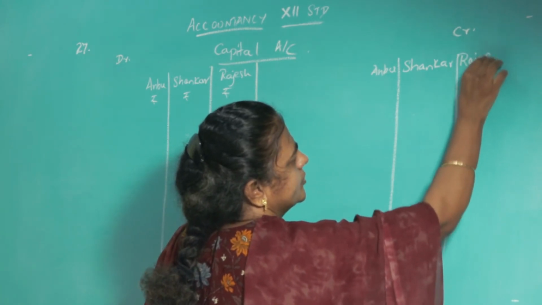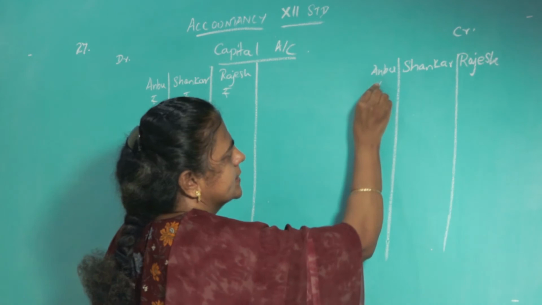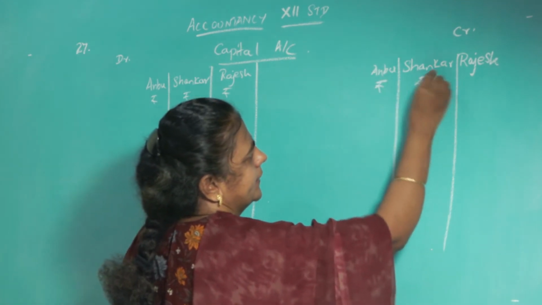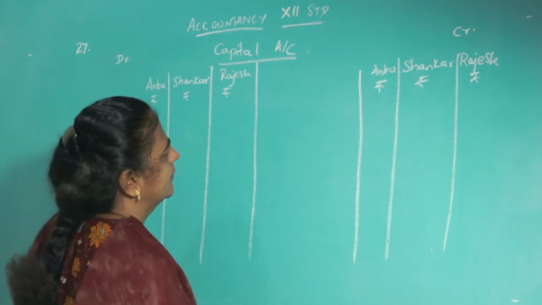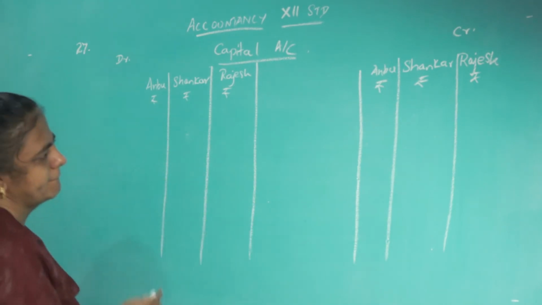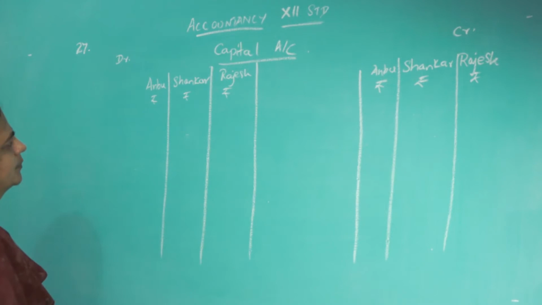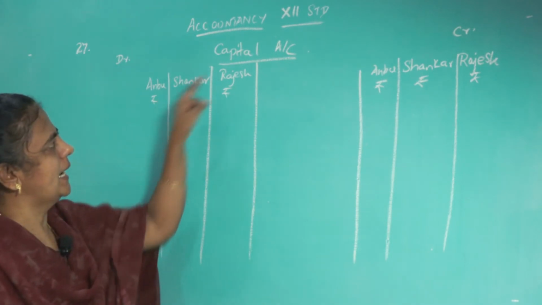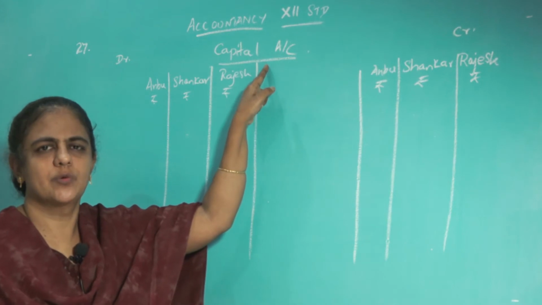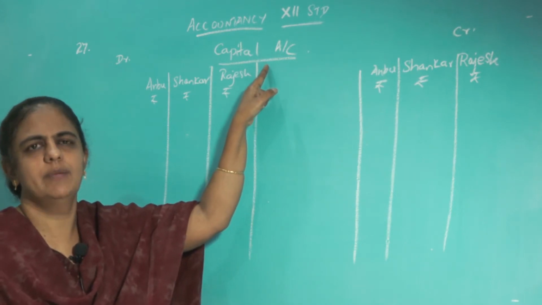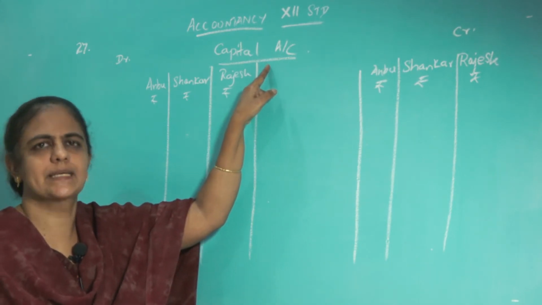The new partner is also bringing cash, so his name also should be written there. Okay. Now capital account. Capital is a liability. Okay. So capital account, what balance will it always have? It will always have a credit balance.